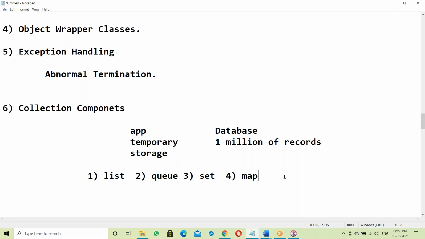This concept is the same as data structures in C language: arrays, like static arrays and dynamic arrays, where dynamic means runtime. Next, in C language, single linked list, double linked list, stacks, queues, and trees. The same implementation in Java is collections.